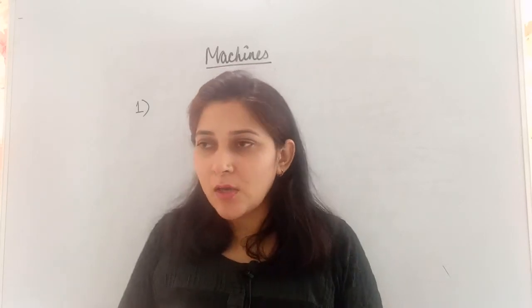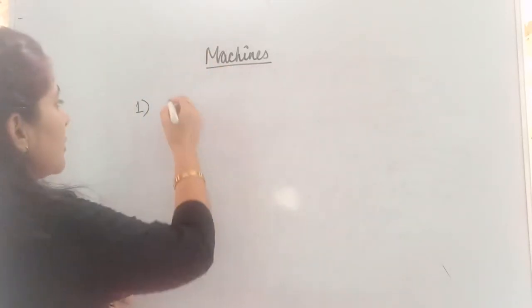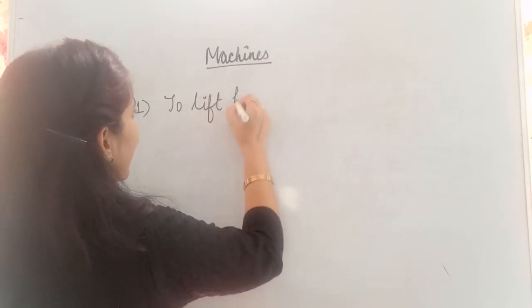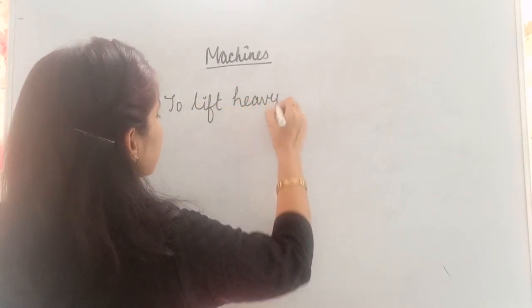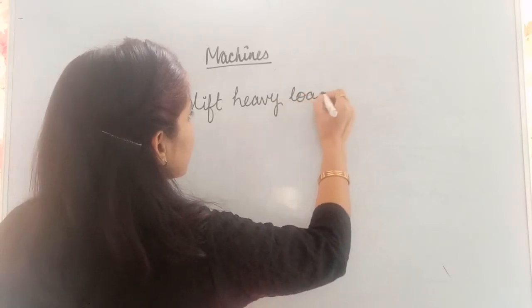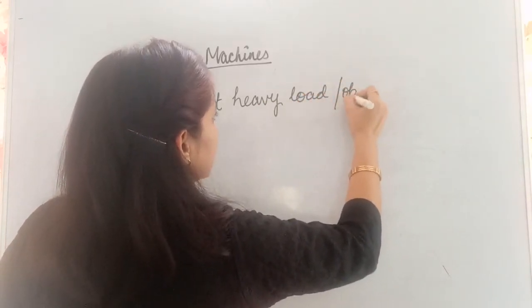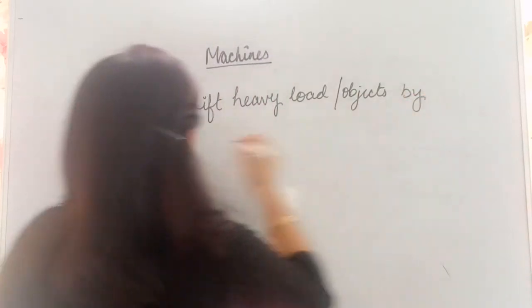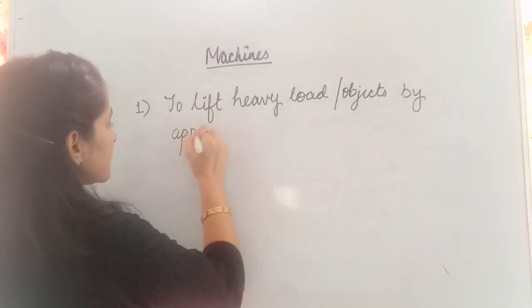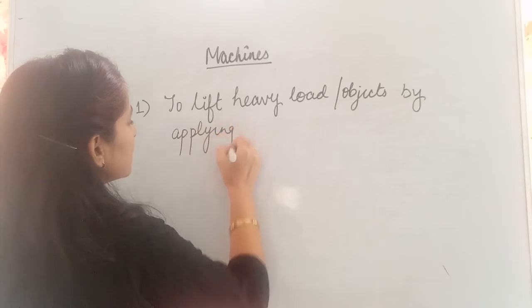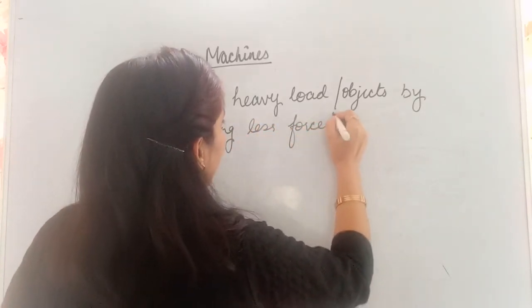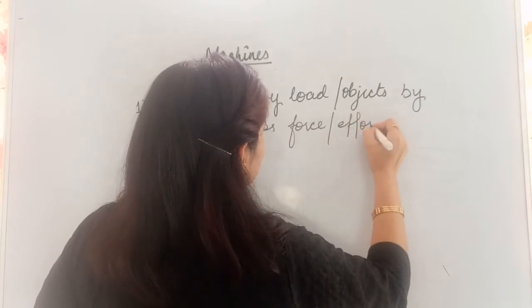So what can we say over here? Machines help us to lift heavy objects, to lift heavy load or objects by applying less force, or we can say by applying less effort.